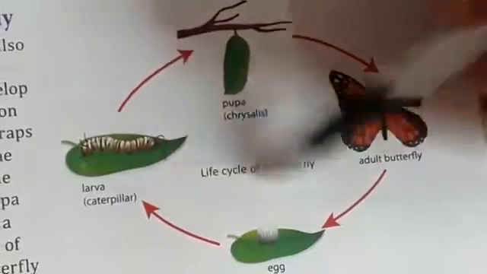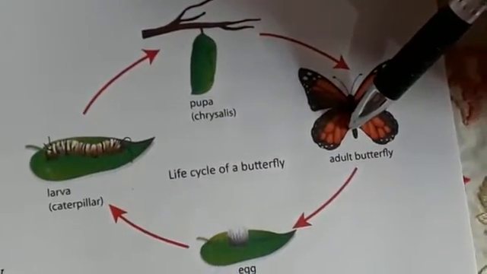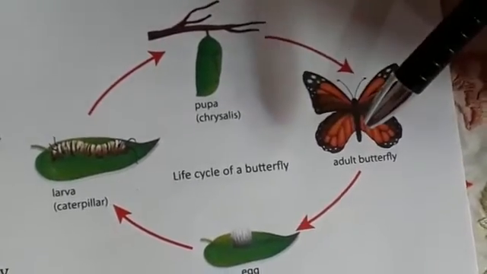The adult butterfly later lays eggs and the cycle continues. Life cycle of a frog. Repeat again.